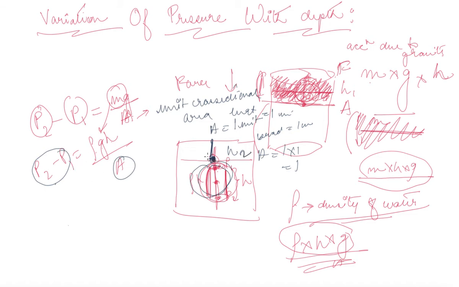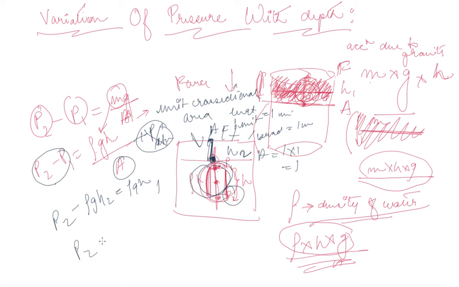P2 is the pressure experienced for the water above. So P2 minus rho g H2 is equal to rho g H1, let this be H1, P2 being the pressure at this point. Sometimes you add an extra P atmosphere because the atmosphere is exerting pressure over here. So for now we are excluding atmospheric pressure.